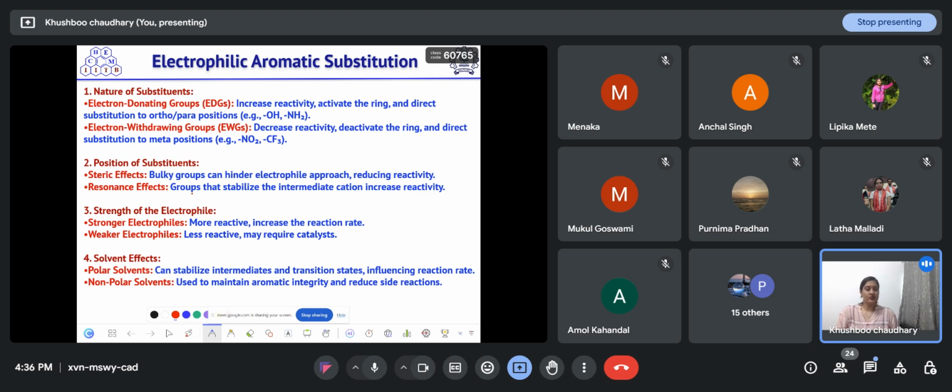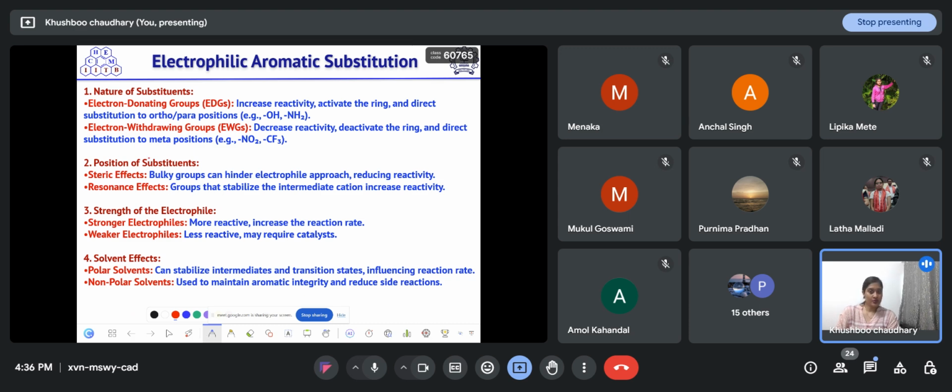If it is an electron donating group, as the electrophile is going to substitute the hydrogen, and as we all know, this electrophile is an electron deficient species, and if it is electron deficient, that means it needs electrons. So any electron donating group attached to the aromatic ring will stabilize the intermediate formed during the reaction.